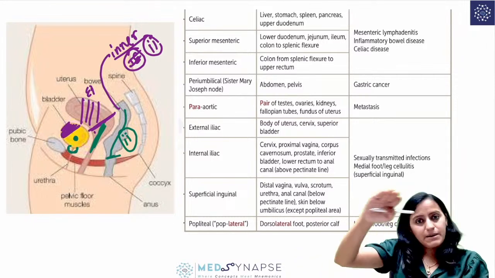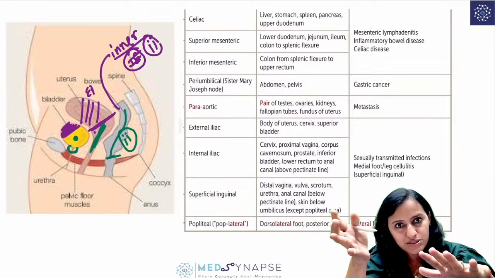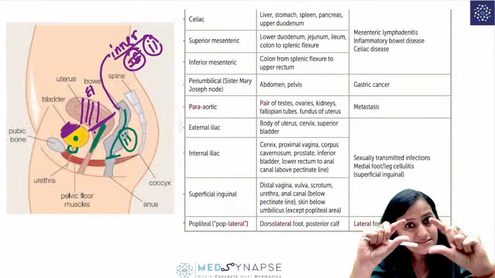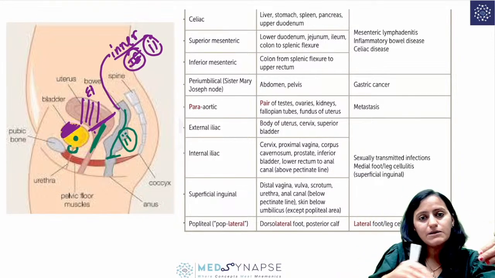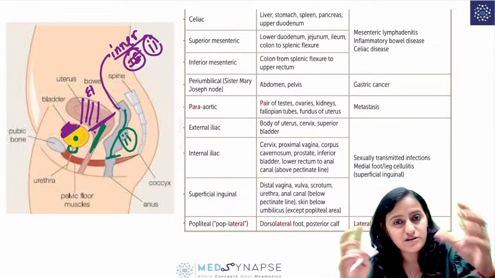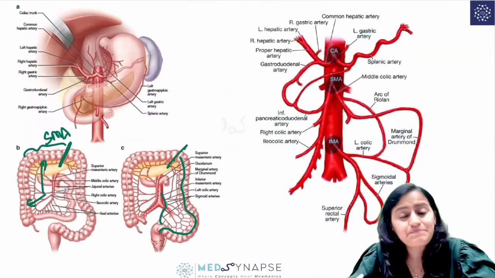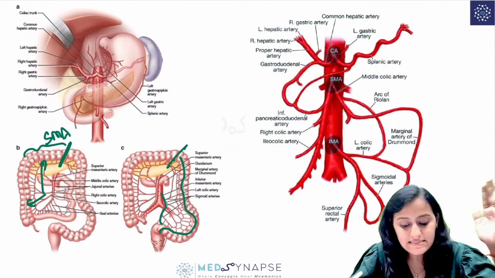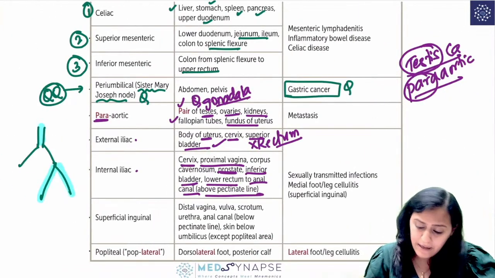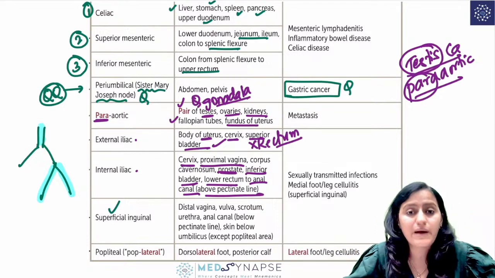Okay. So remember, external iliac is bahar ke do organs, the bladder and the uterus. Even in that, the upper part: the superior bladder, the uterus and the cervix ka part. Okay. Lower part, that is inferior bladder, uske bajo mein prostate, then the rest part of cervix, upper vagina, rectum till the anal canal pectinate line, that is going to go into internal iliac lymph nodes. Okay. Clear with everyone? And then finally you have superficial inguinal lymph nodes.